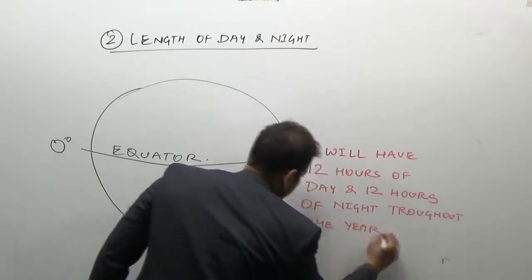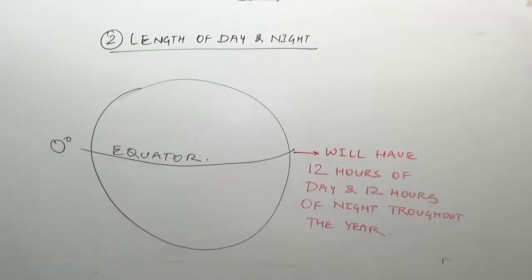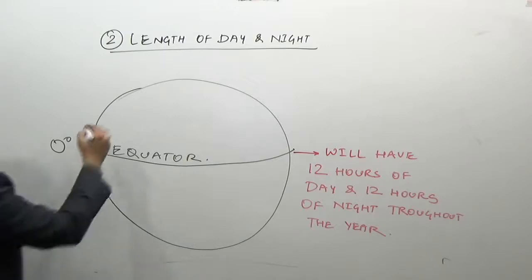So remember, whether the sun is in the northern hemisphere or the southern hemisphere, the equator will have 12 hours of day and 12 hours of night.